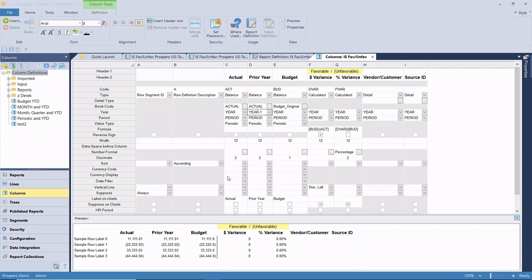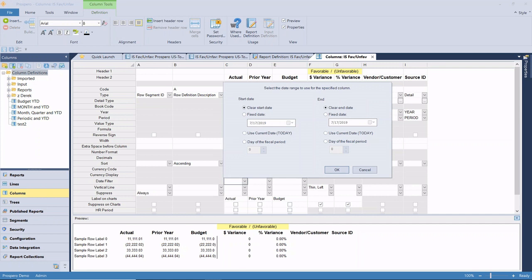All right. So quite a few other things on here. I can't go into all of those, but for example, we have date filter. Date filter would allow us to break down this data to a smaller level beyond just by period. And for that matter, we can also identify within these columns to show multiple periods within a single column. But the date filter will look at our transactions and it will allow us to either put a date range, a specific date, or identify the days of the month that are going to be included.